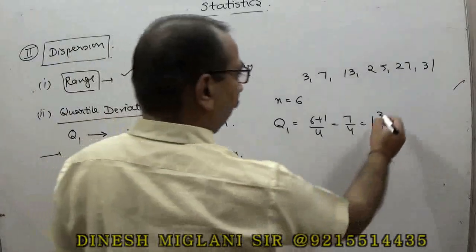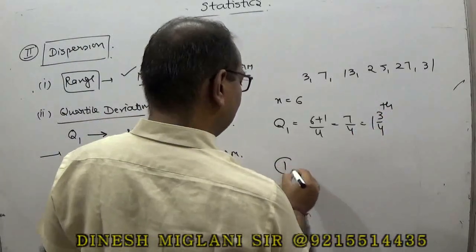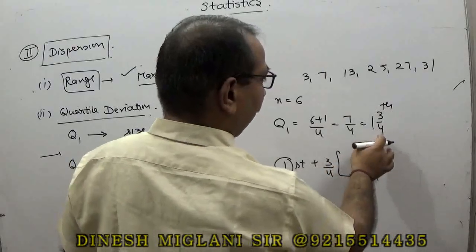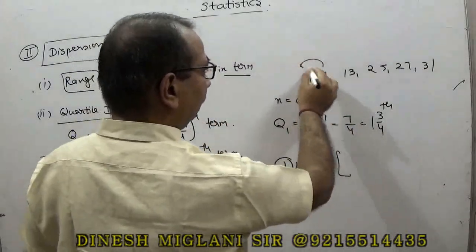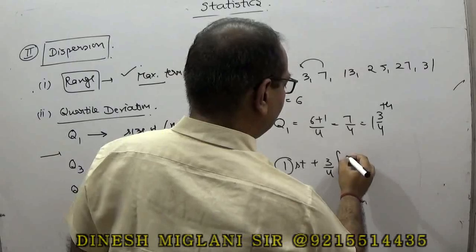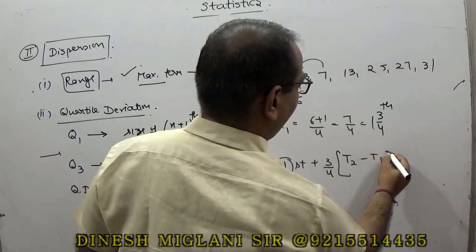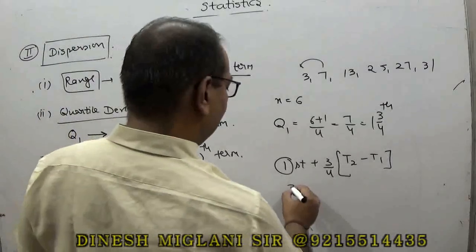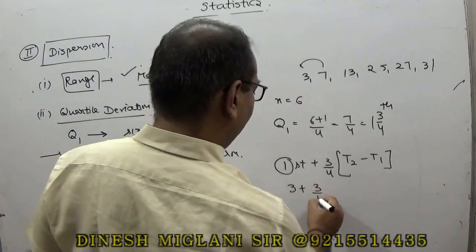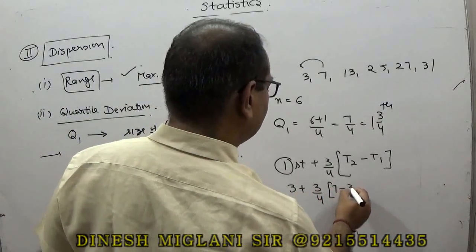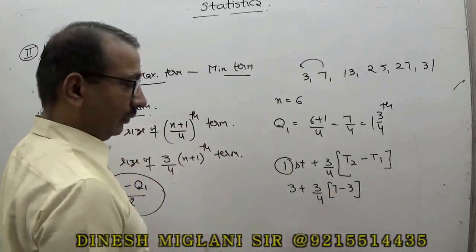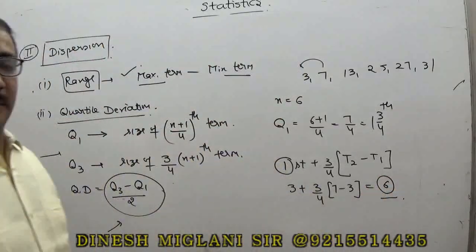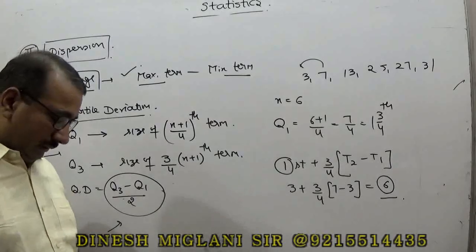So the 1 3 by 4 term means the first term is fixed, plus 3 by 4th of the difference, second minus first. That is T2 minus T1. 3 by 4th of (T2 minus T1). Here my first term is 3, plus 3 by 4th of (7 minus 3). 7 minus 3 is 4. So this is 3 plus 3, that is 6. So here I can say my first quartile is equal to 6.